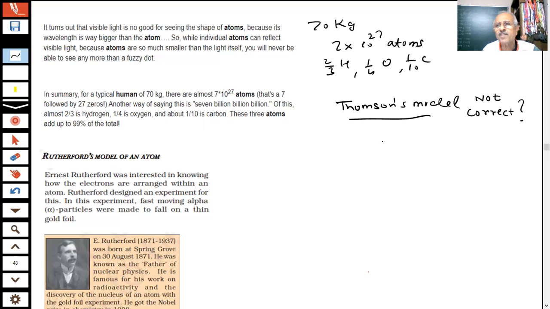Now the question is, students, the Thomson model is not correct. I said that experiments have been done by the scientists, and the most important experiment was done by Rutherford. Rutherford was performing experiments. Why was he doing experiments, students? Because he wanted to know how the electrons are arranged within the atom.